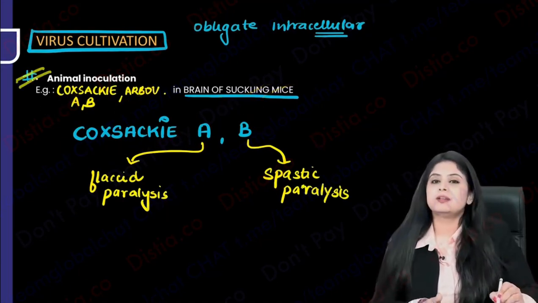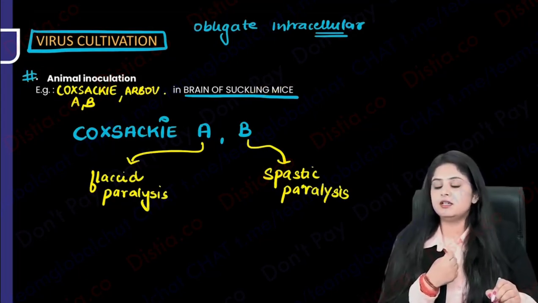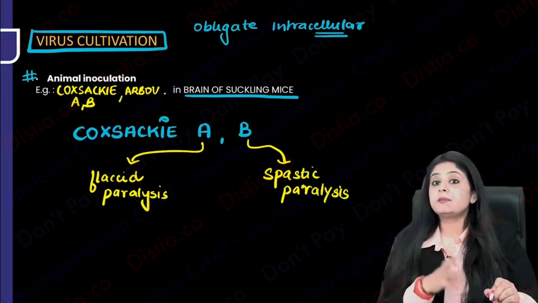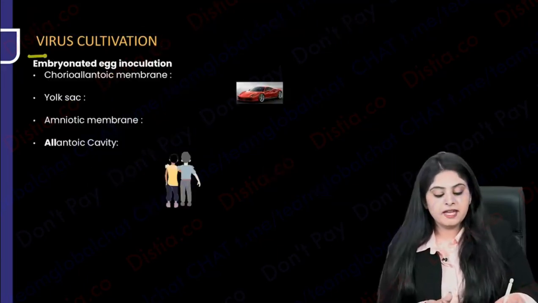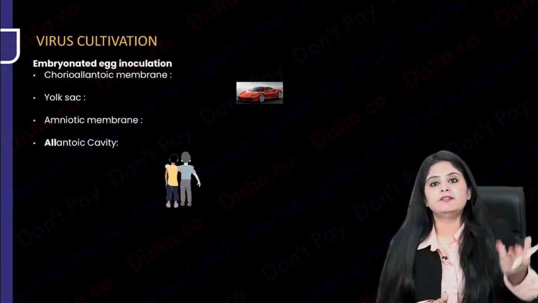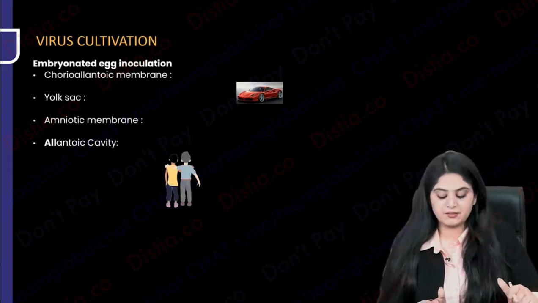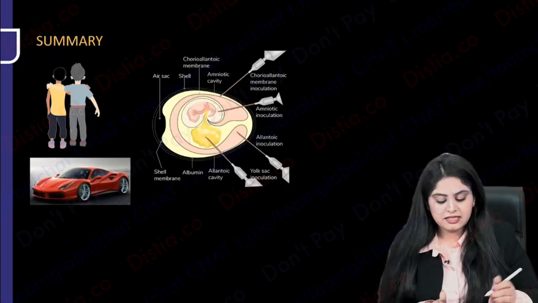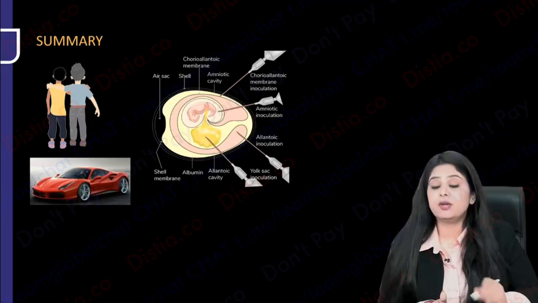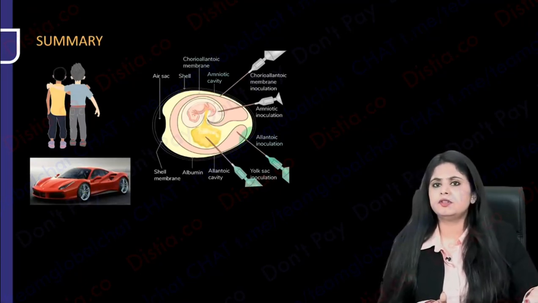Animal inoculation done. But do you think it's easy to find suckling mice and then do the identification of a virus? No. Then we said, why don't we keep some embryonated eggs in our laboratory? Because embryonated eggs we will find. We inject into an embryonated egg and the virus is going to grow. Before I tell you all of this, and what are these small beautiful pictures I've got here: what does an embryonated egg look like? What are the parts? I can see there is an amniotic cavity, a chorioallantoic membrane, an allantoic cavity, and a yolk sac. These are the parts of an embryonated egg.